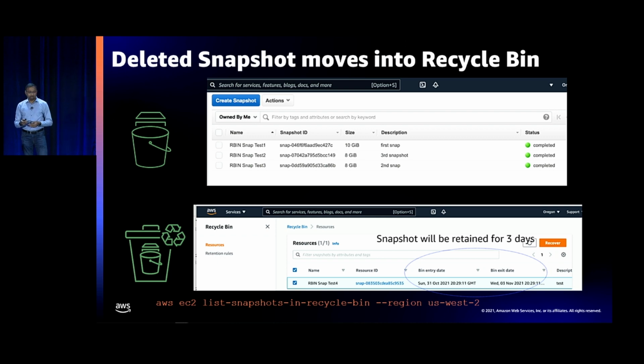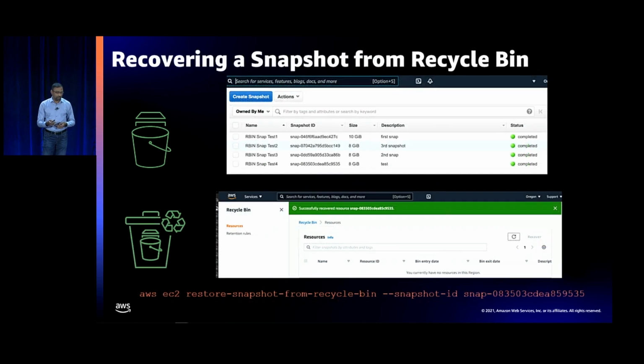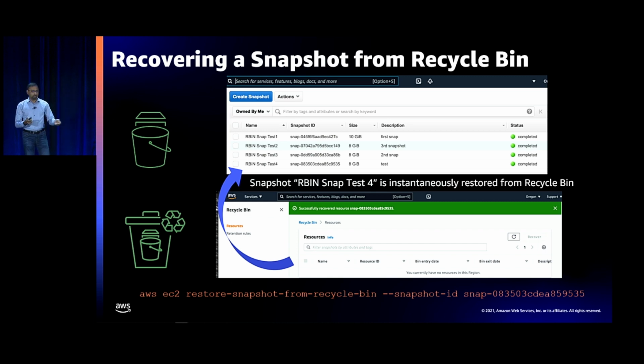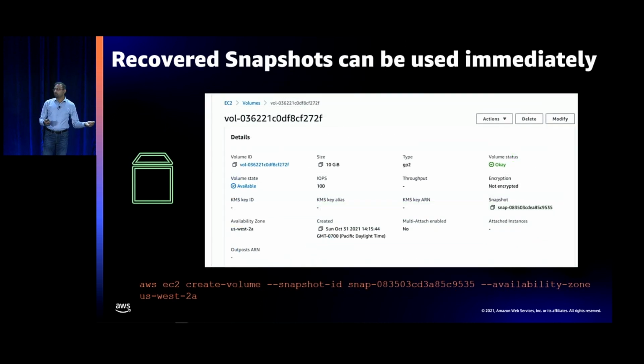So I realize I made a mistake. I shouldn't have deleted the snapshot. So it's easy enough for me to then recover the snapshot. I use the CLI call restore snapshot from recycle bin, or I use the console, and the snapshot, on a restore will immediately move into the snapshot console, right? And once it moves there, once the snapshot is recovered, I can use it to create a volume. Like I can instantaneously go and start using it to create a volume like it's any other snapshot. So easy to use this product.